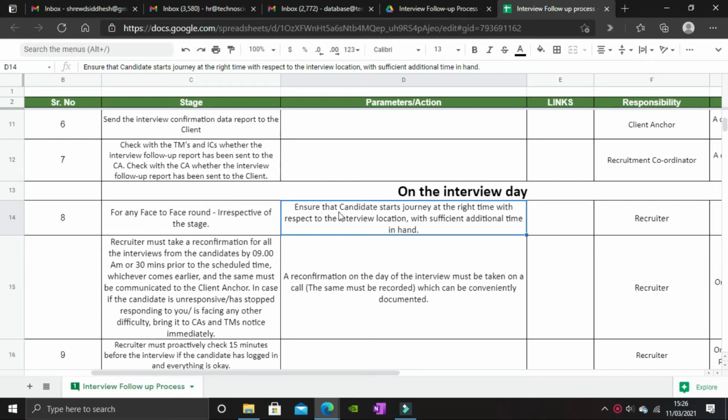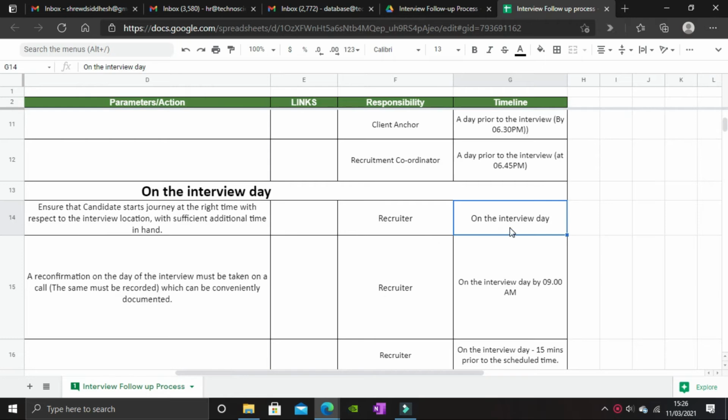Let's come to the next section now to see what happens on the interview day. Now, you may have different modes of interviews for which the checks have been written down accordingly here. Let's come to the first point. For any face-to-face round, irrespective of the stage, ensure that the candidate starts the journey at the right time with respect to the interview location with sufficient additional time in hand. The responsibility is that of a recruiter. The timeline is this should be done on the interview day.